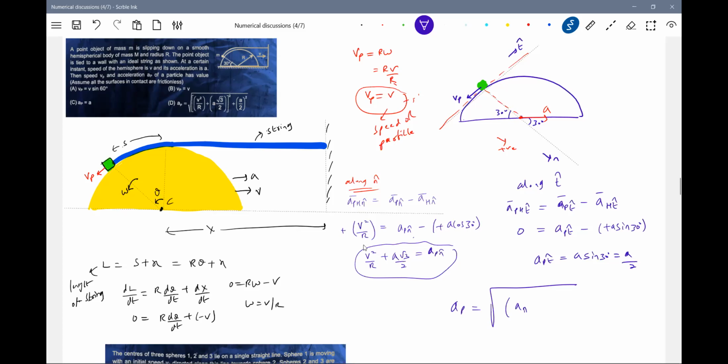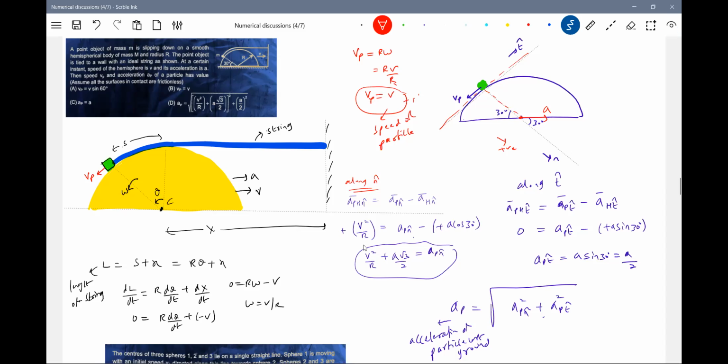So what is this AP? Acceleration of particle, let me write it in symbols: APN whole square plus APT whole square. Just be careful with the symbols. Now what should I call this? Acceleration of particle with respect to ground. But what we calculated here, the speed of particle, is with respect to what?